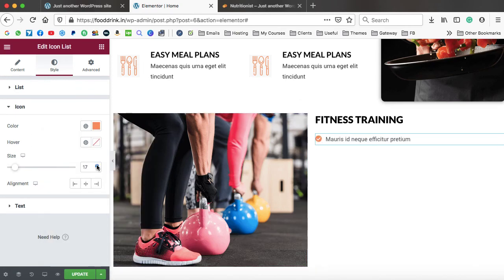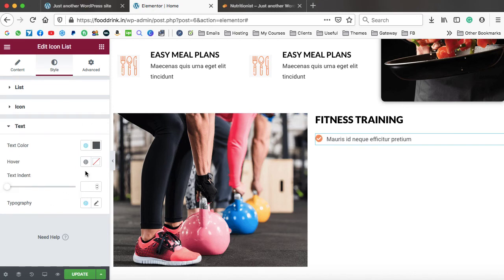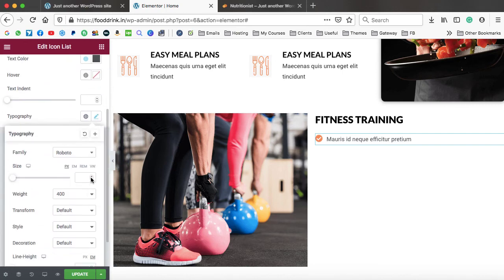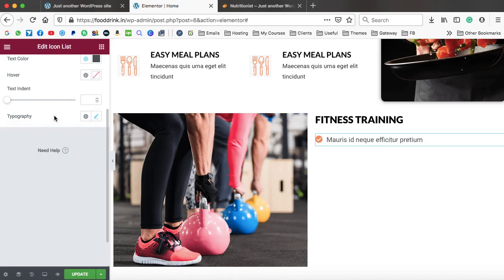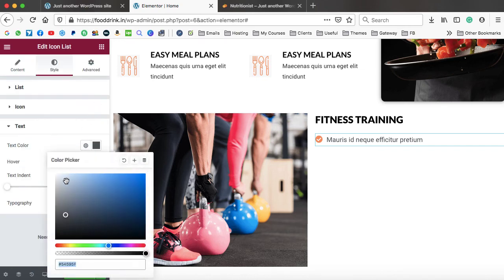We can increase the icon size. I think this one is fine. Also, we can change the font size as well. So go on to the typography and here we can increase the font size to match with the icon. Yeah, that looks better. Also, we can make it a little bit darker.